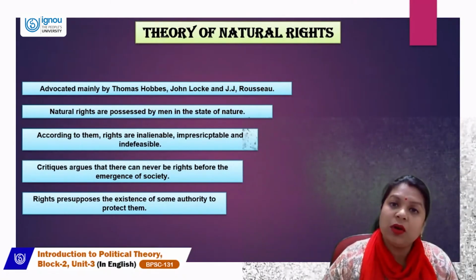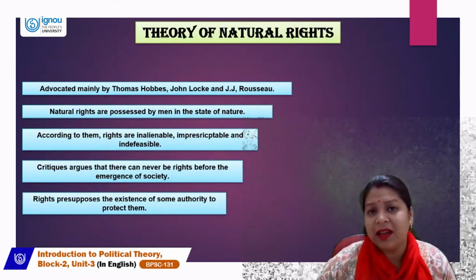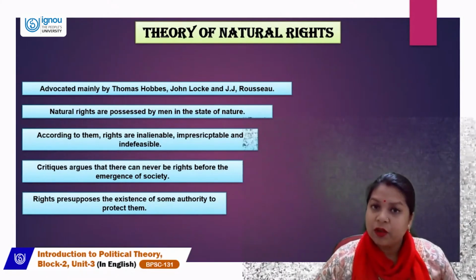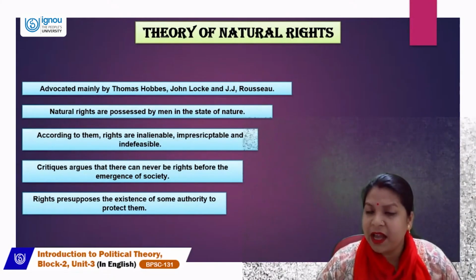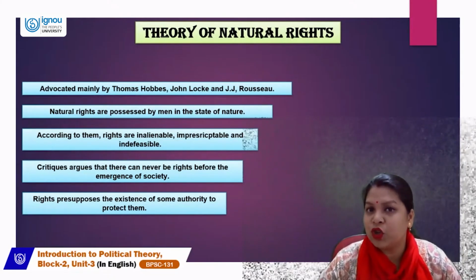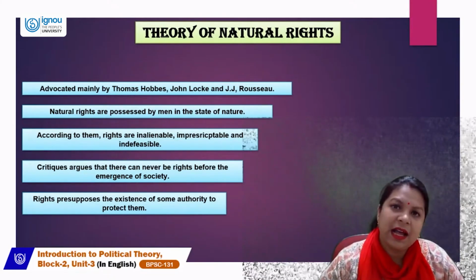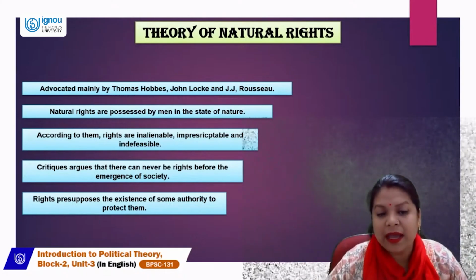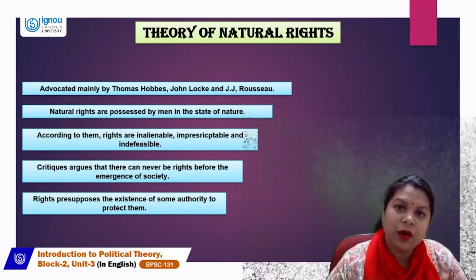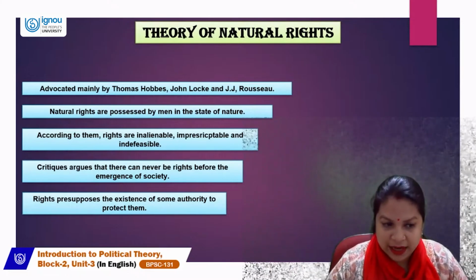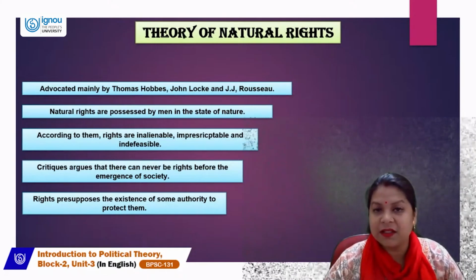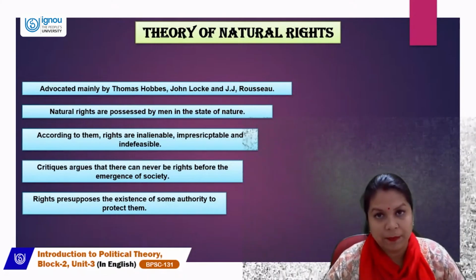But there are also critics who argue that there can never be rights before the emergence of a society. Do remember that in the previous slide we have read that rights are social claims. So critics argue that without forming a society, how can rights be given? According to them, rights presuppose the existence of some kind of authority to protect them.